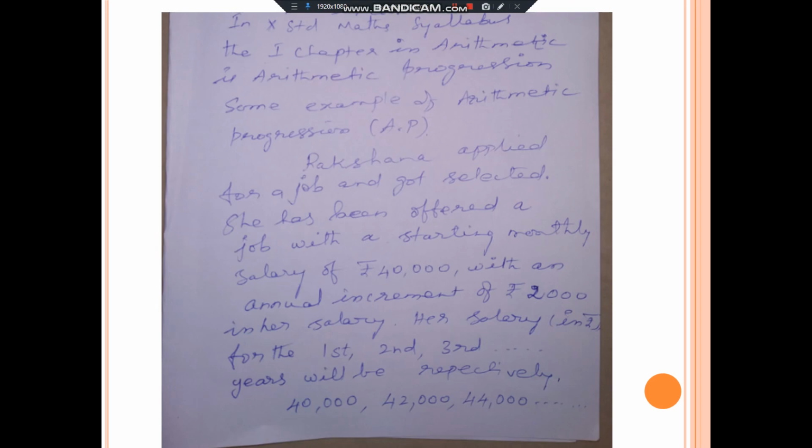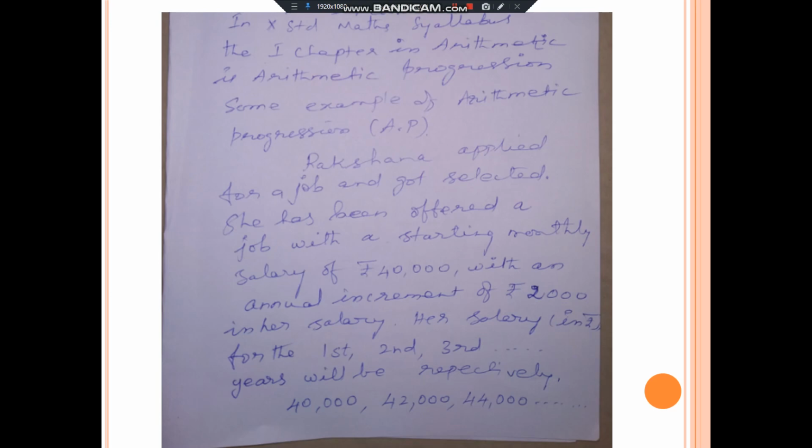Rakshana applied for a job and got selected. She has been offered a job with a starting monthly salary of rupees 40,000 with an annual increment of rupees 2,000 in her salary. I think you can understand the problem. Her starting salary is 40,000. Annually they are increasing 2,000.